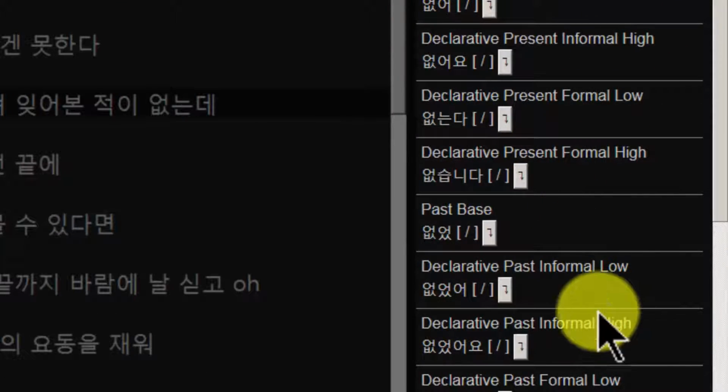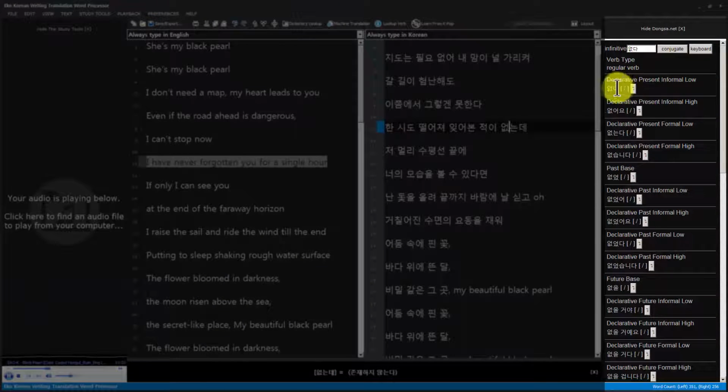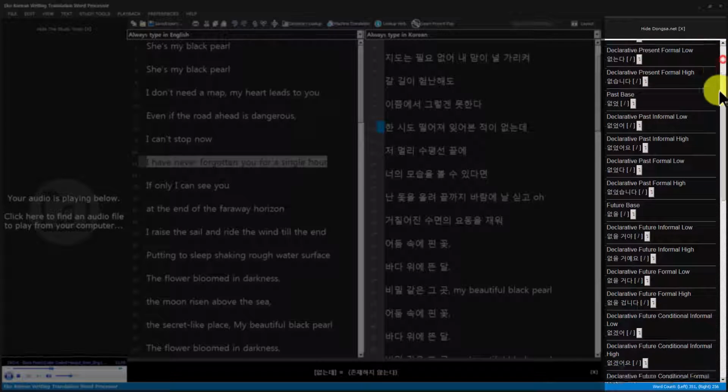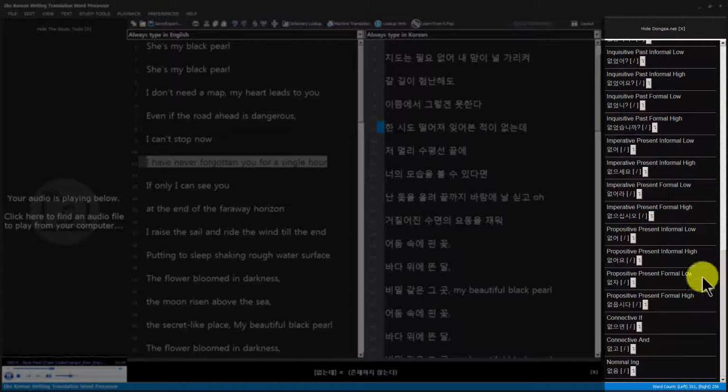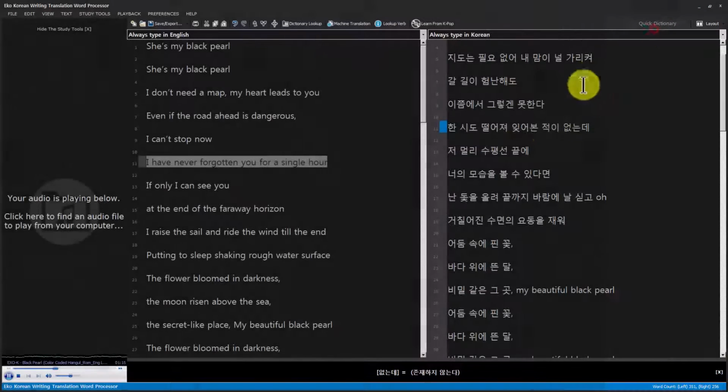It's coming from 동사.net conjugations, and you can see that 없다 is being conjugated to 없어 and 없어요 and 없는다, and all of the other possible conjugations that 없다 can be conjugated into. We can see them all here just to make sure we know our conjugations well. This is a great study tool, and there's another study tool.